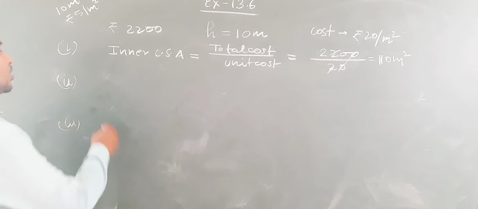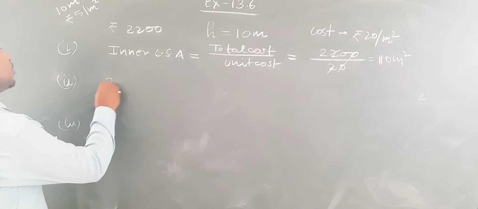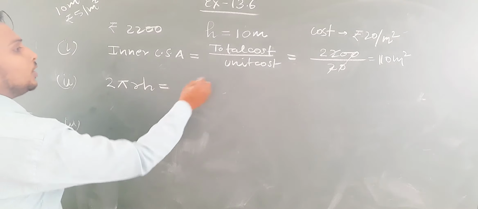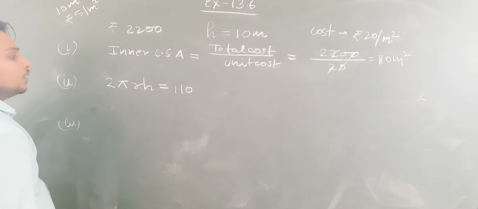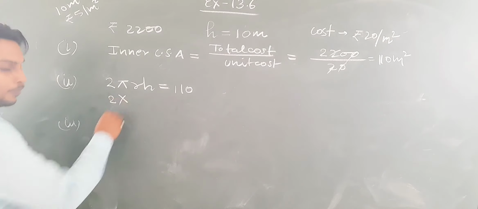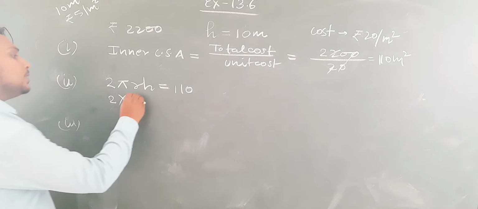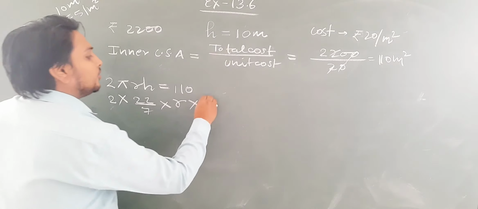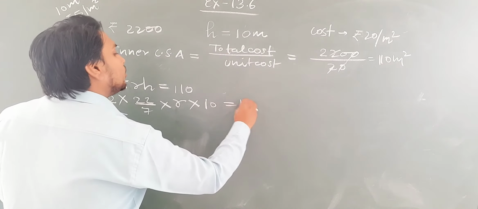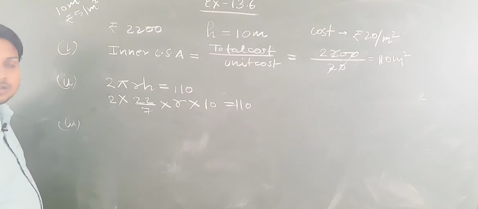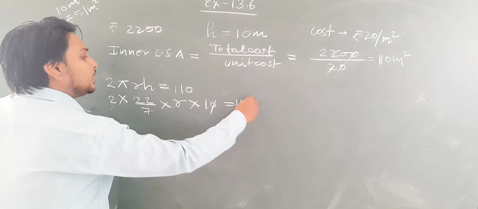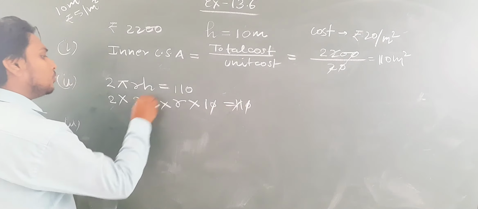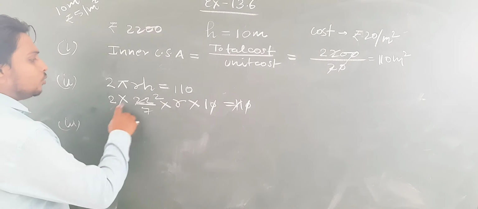In the second one you have to find the radius. So we know very well the inner curved surface area means 2 pi RH. It is equal to 110. So 2 pi, pi is 22 by 7. R we have to find. H is given 10 and this is equal to 110. So this 0 and this 0 will be cancelled out. 11 to the 22, 2 to the 4.